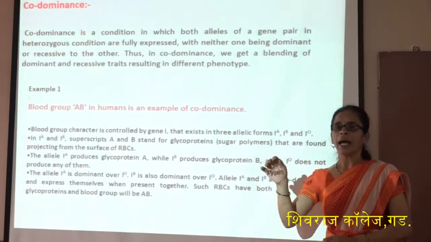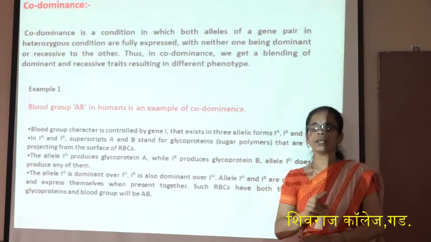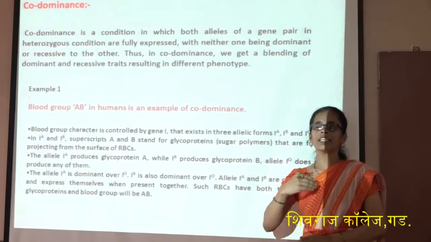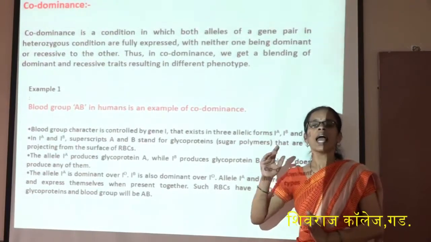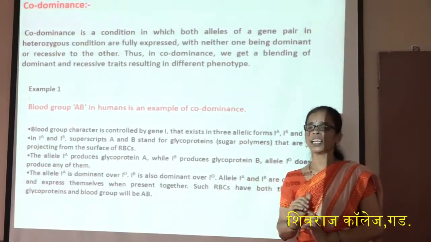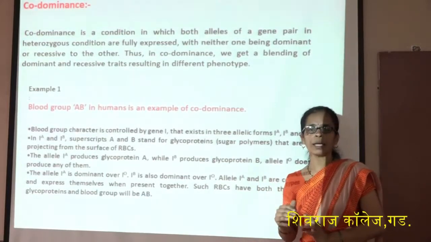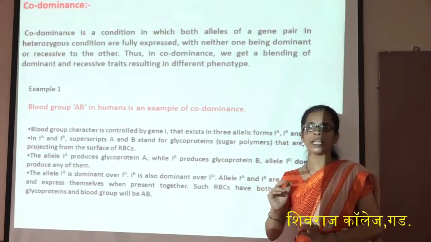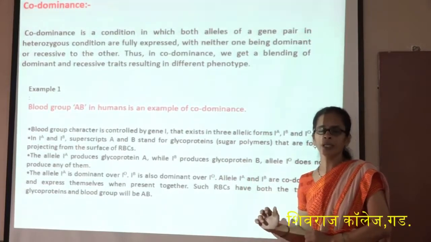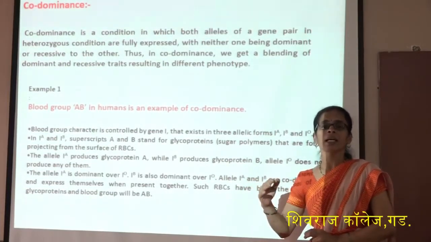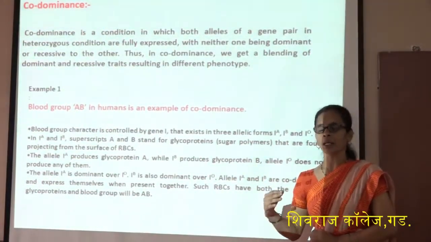How? Every organism contains 2 alleles. For example, a person with A blood group has 2 alleles, IA and IA, or IA and IO. These are the 2 alleles for that blood group. Similarly for B, there is IB and IB, or IB and IO. But in the case of codominance, the AB blood group is expressed at the same time, and therefore the person has the 2 alleles, A and B.